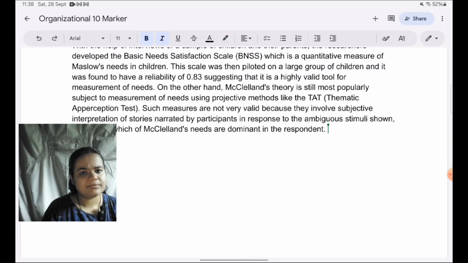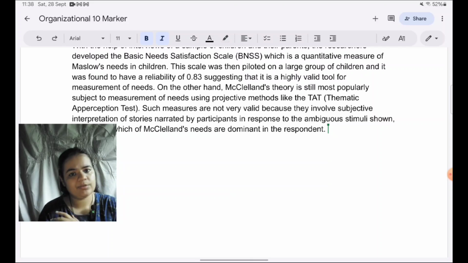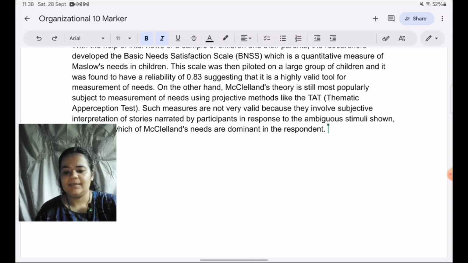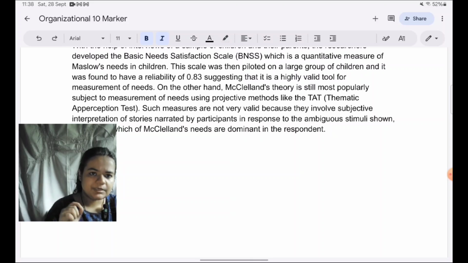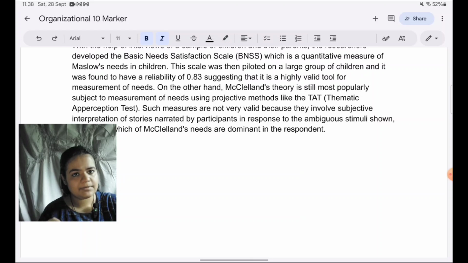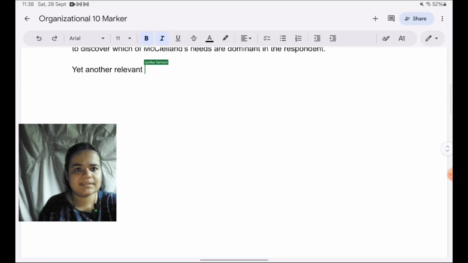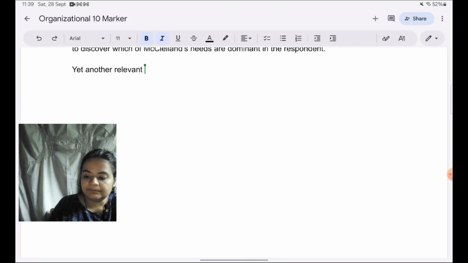Okay, I think that is sufficient for validity. Again, analysis, evaluation, comparison of both the theories with respect to validity makes for a level 5 type of response. Finally, I would like to take the issue of cultural differences. That is also very relevant when it comes to the need theories. So yet another relevant issue. Now my structure I'm not explaining over and over again, it's the same for all the paragraphs. Is that of cultural differences.